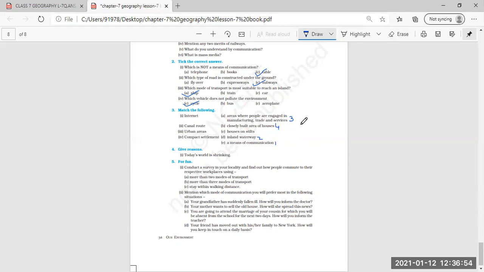Mark 4 for B. So, number 1, internet, a means of communication; canal routes, inland waterways; urban areas, areas where people are engaged in manufacturing, trade, and services; and then compact settlements, closely built areas of houses. Now, this one, that is C, is an extra option given to you. No need to mark anything over here. Leave it like that only. Rest, the above two and the last two, you can mark.